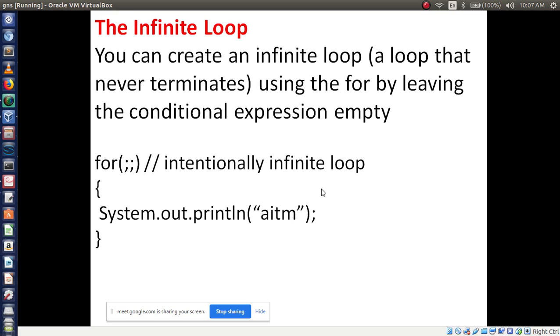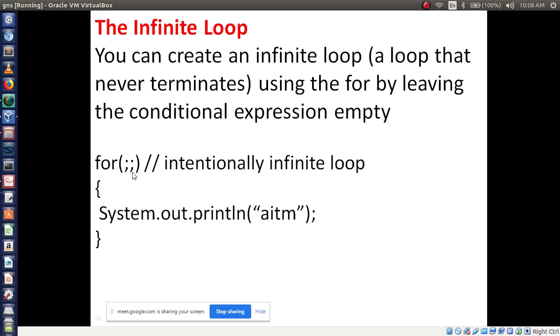Now another important concept in the for loop, that is the infinite loop. Here we can create an infinite loop, meaning without satisfying a condition, it keeps on executing the statements you have written inside the for loop. To make an infinite loop, instead of writing initialization, condition and iteration, you just give two semicolons inside the for loop, that is for, semicolon, semicolon.